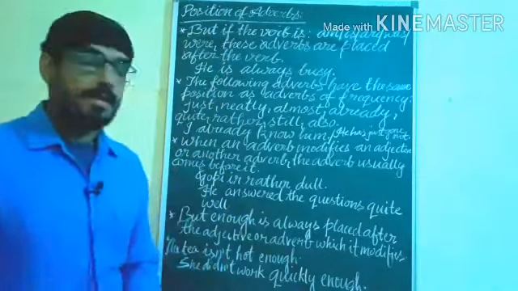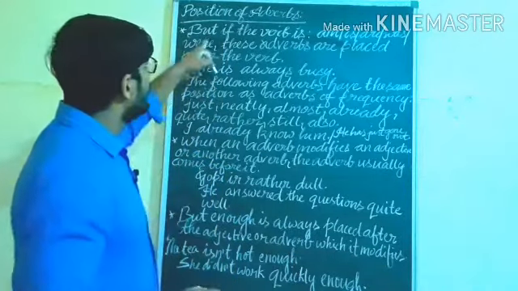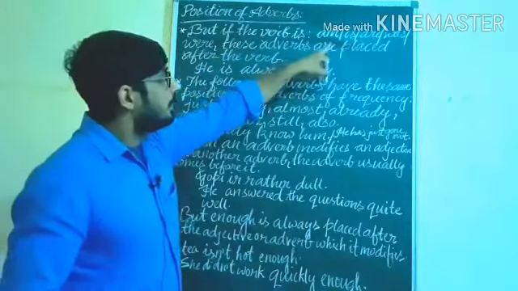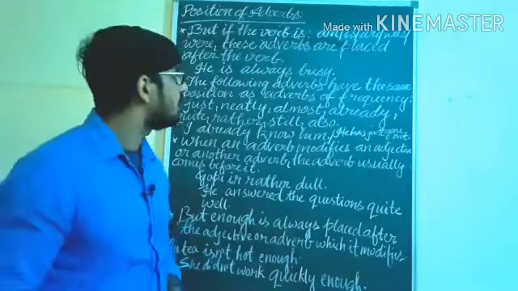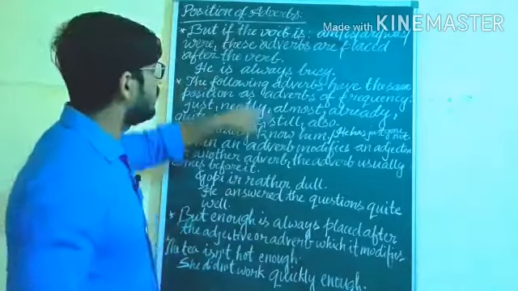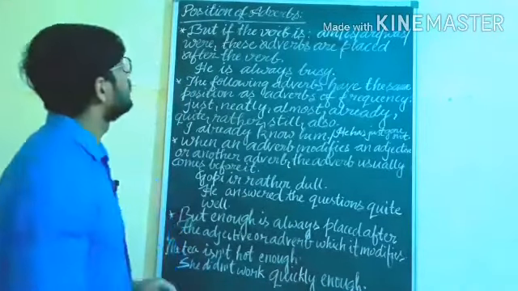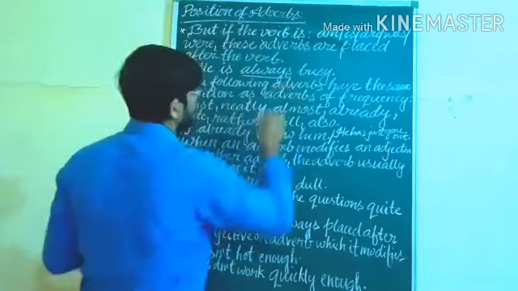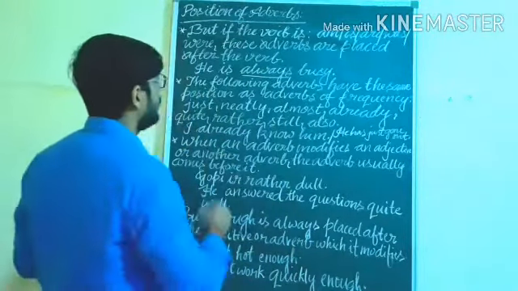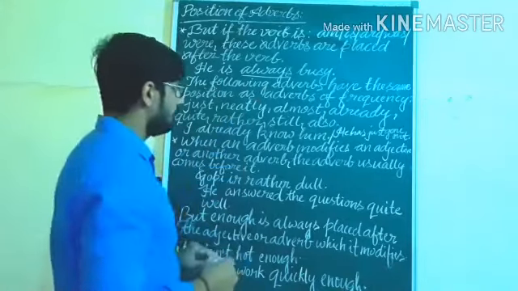But if the verb is am, is, are, was, were, these adverbs are placed after the verb. Understand? So, he is always busy. The adverb of frequency will be used after is, am, are, was, were.